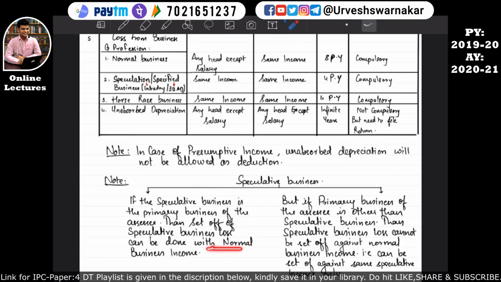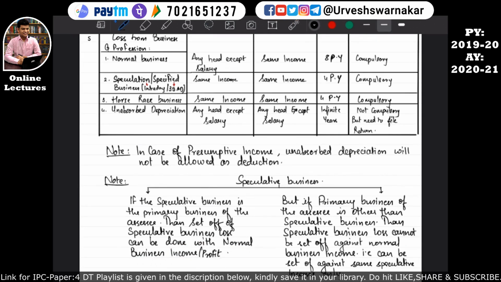So that's what I have written here. If the speculation business is the primary business of the assessee, then set off of speculation business loss can be done with the normal business income also. So there was a restriction. We have studied that speculation business loss can be set off only against the speculation business income. But there is an exception to that restriction, which says if the speculation business is the primary business of the assessee, then set off of the speculation business loss can be done with the normal business income. Okay, income means profit. I hope this is quite clear to you all.